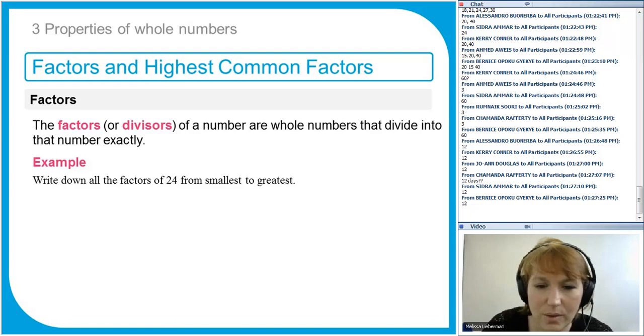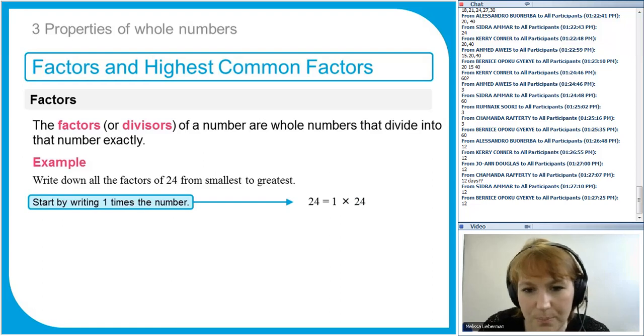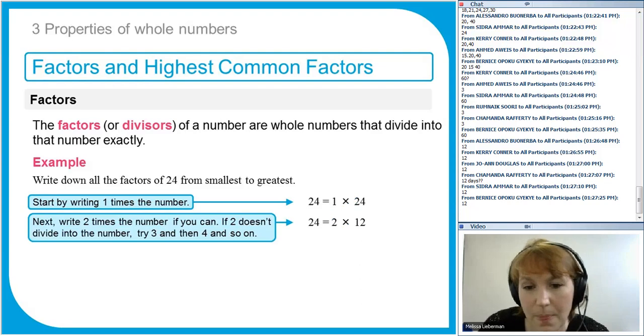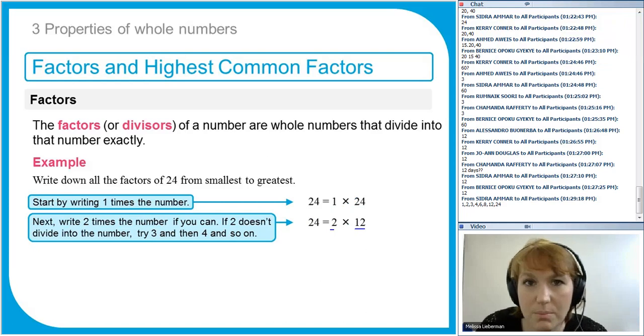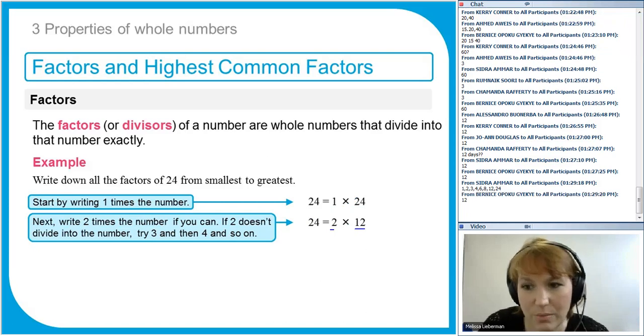So I would start by writing 1 times 24. And then I would say, okay, how about 2 times something? Can I do 2 times something to get 24? Well, I can do 2 times 12. So that means 2 is a factor, and 12 is also a factor, and both those numbers divide into 24 exactly without leaving remainders.